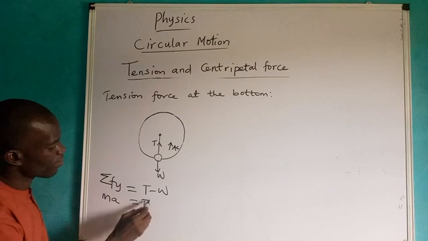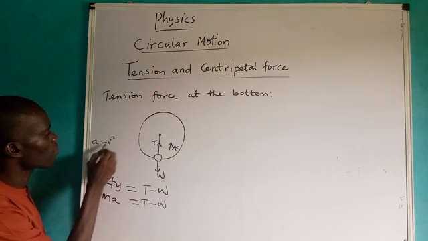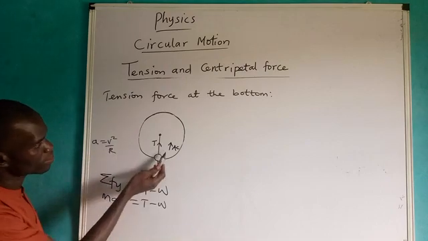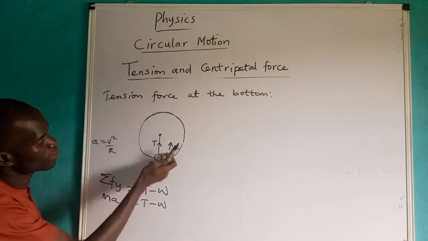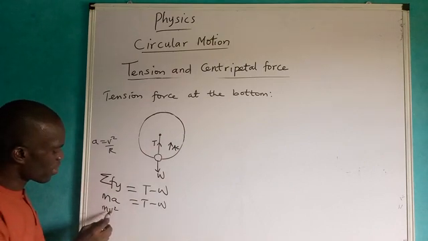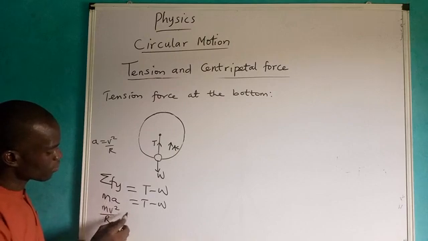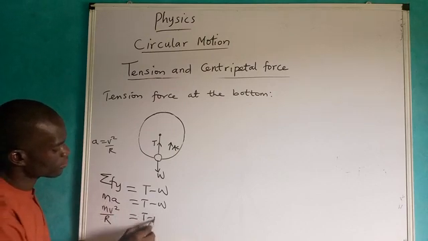And don't forget our a is centripetal acceleration, and the centripetal acceleration is v squared over r. It is positive. Therefore, this one remains mv squared over r, equal to T minus mg.